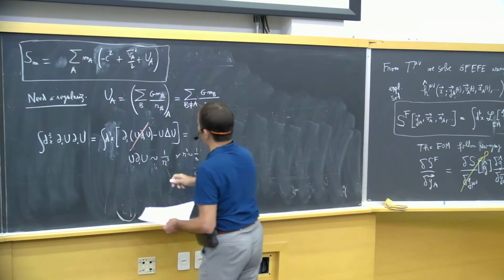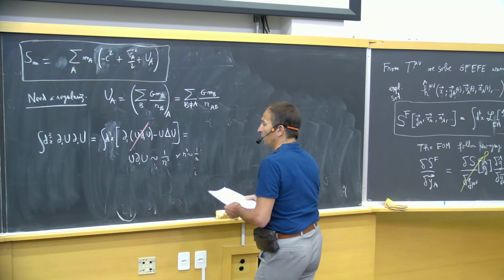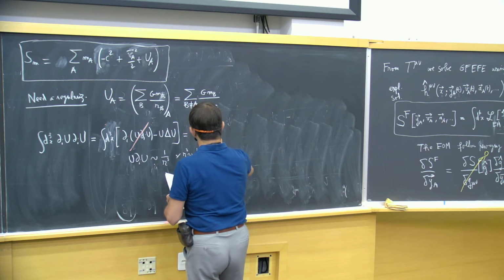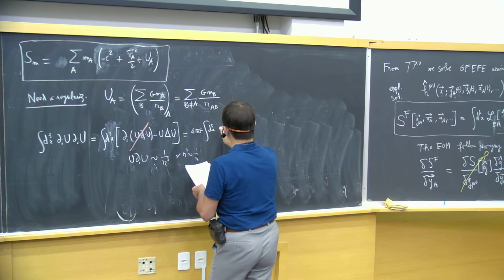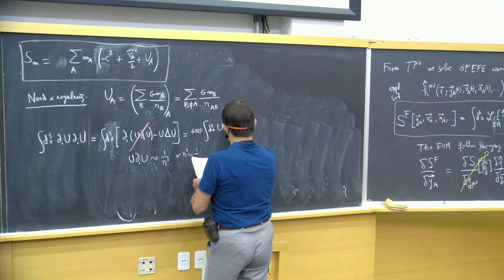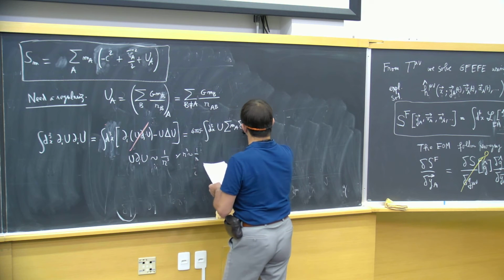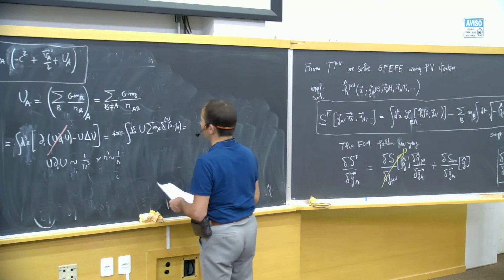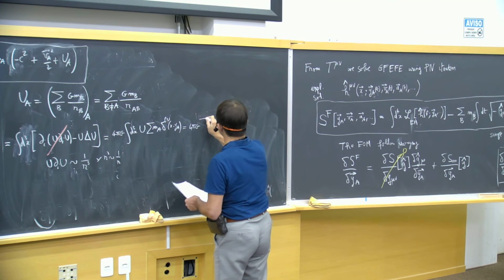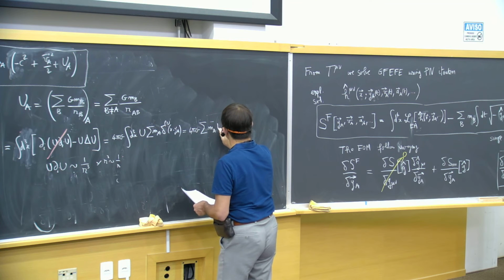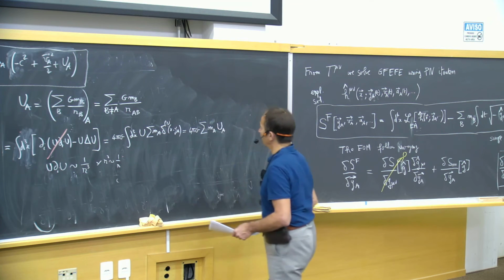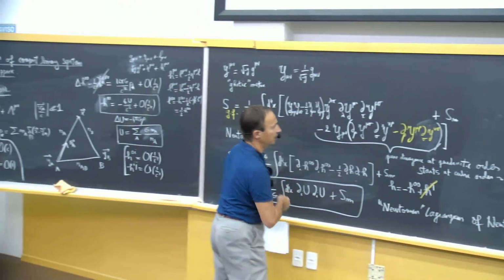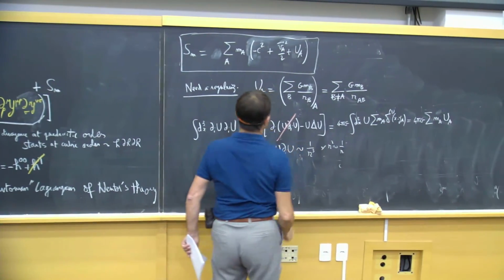So I will now have only this term, for which I use the Poisson equation to express it, which will be 4 pi g integral d3x u sum of the masses delta x minus ya, and this will be 4 pi g sum of the MA and the potential evaluated at A. And so you see that this term is exactly the one which is necessary to get a factor 1/2 instead of the factor 1 here.